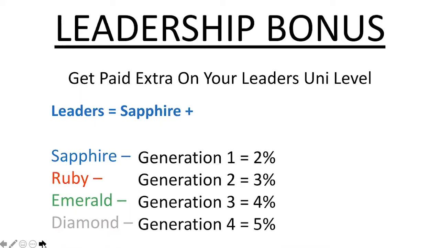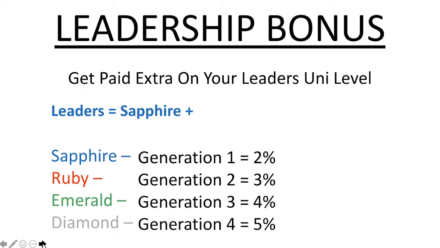So the key is to get to Sapphire as quick as you can and then go from Sapphire to Diamond as quick as you can, so you capture all the volume and all the potential pay that's going through the leadership development bonus. This is why you'll consistently hear the company talking about Sapphire. You'll consistently hear on team trainings and events, Sapphire, Sapphire, Sapphire. That's the go-to rank.